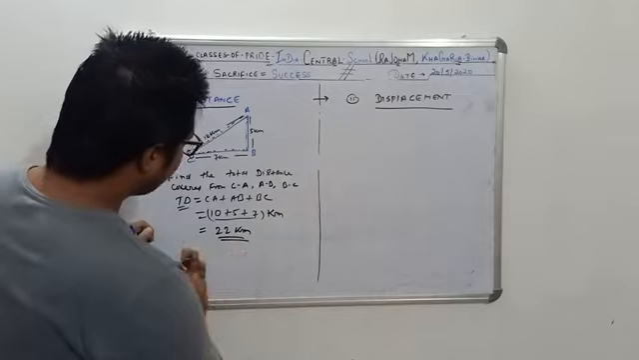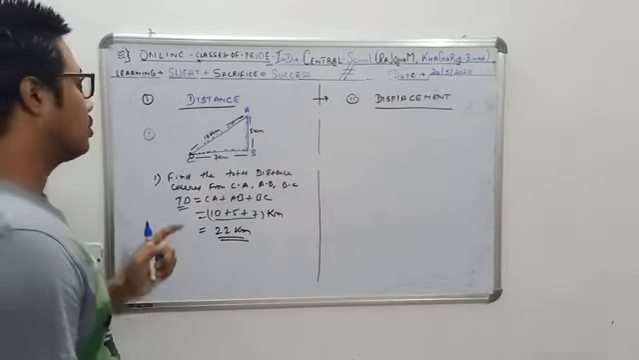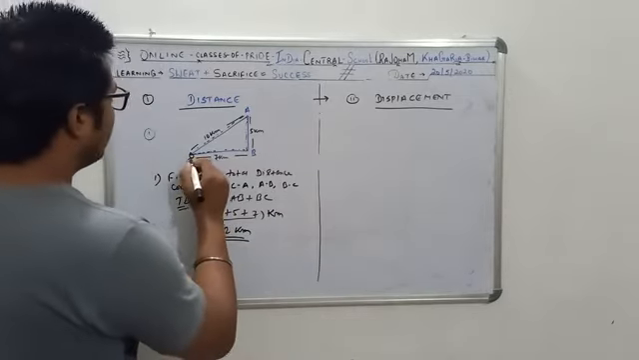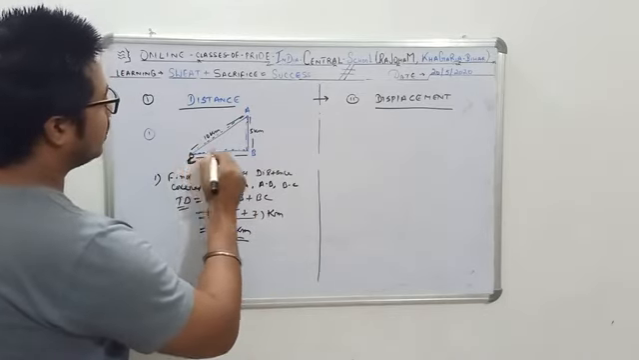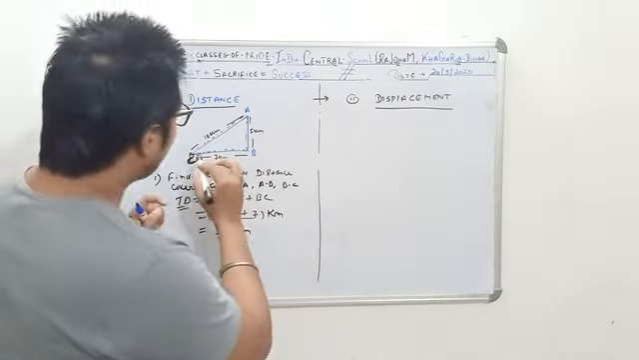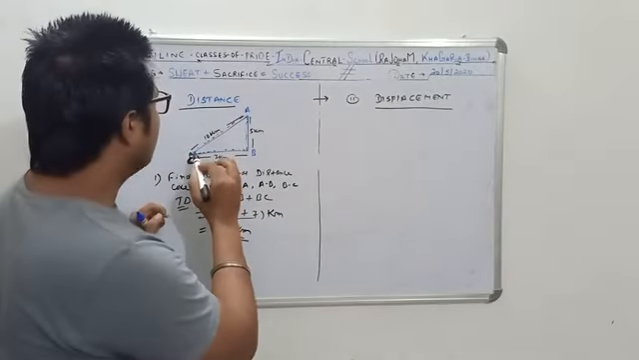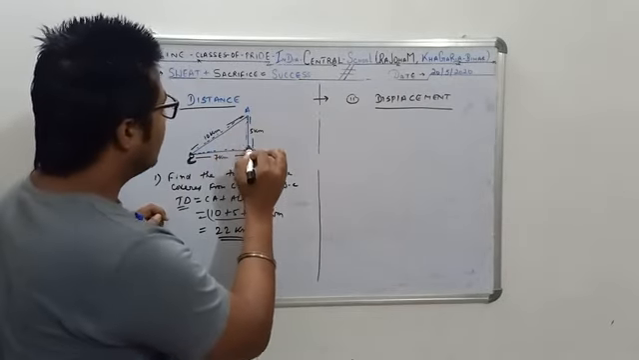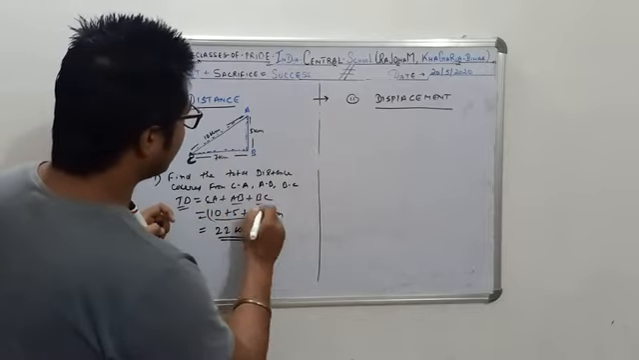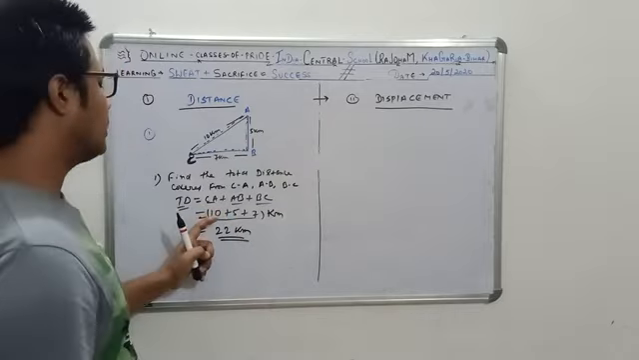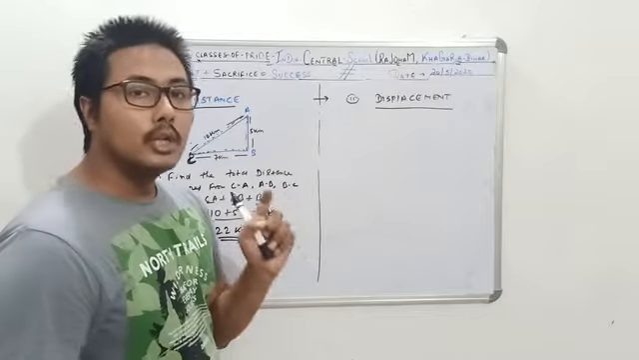This becomes 22 kilometers. So what is the total distance covered in the whole right angle triangle? If I am traveling from C and coming back to C, the total distance covered is C to A to B, and again B to C. So this becomes 10 plus 5 plus 7, which is equal to 22 kilometers.